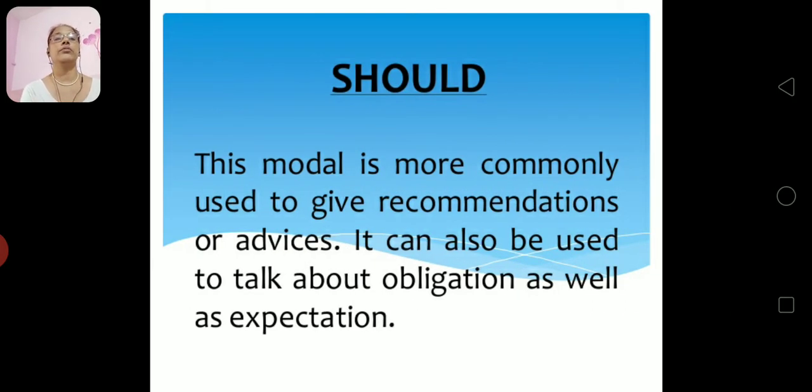Usage of should. This modal is commonly used to give recommendation or advices, like your doctor gives. He recommends you medicines, no? He gives you advices every now and then. So, should is used. It can be used to talk about obligation as well as expectation. Obligation means, as I said earlier, where it is very compulsory. And then expecting also.